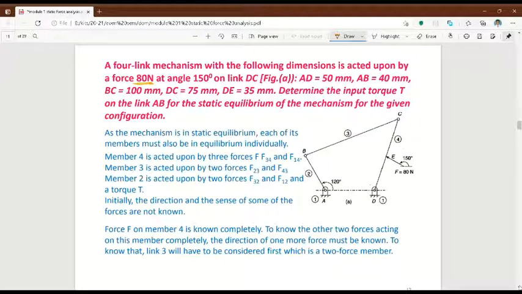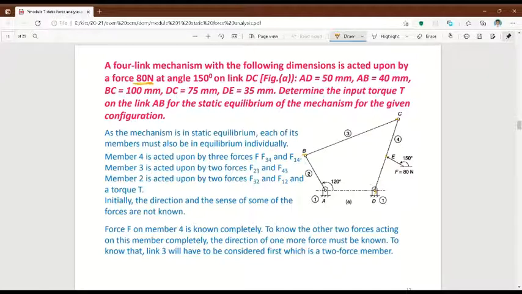AD value is 50 mm. This distance between the fixed links is 50 mm. Then distance between AB is 40 mm. Then BC is 100 mm, B to C is 100 mm. Then C to D, here to here is 75 mm. Then D to E, from D to this point is 35 mm. Determine the input torque.